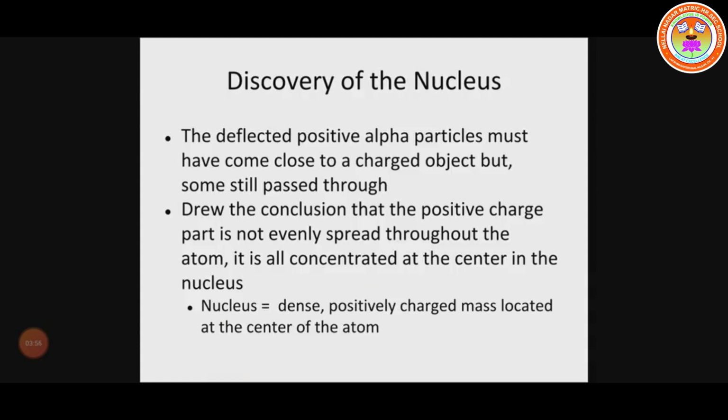The deflected positive alpha particles must have come close to a charged object, but some still passed through. So he drew the conclusion that the positive charge is not evenly spread throughout the atom. It is all concentrated at the center, in the nucleus. The nucleus is a dense portion, positively charged, with the mass located at the center of the atom.